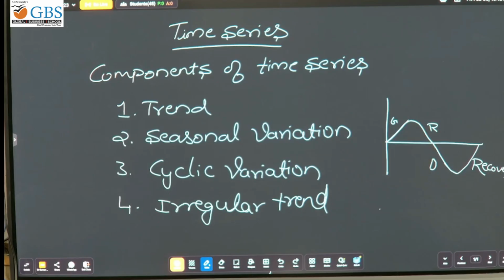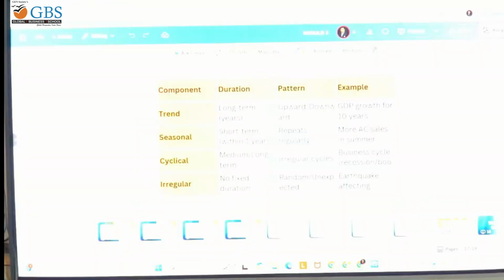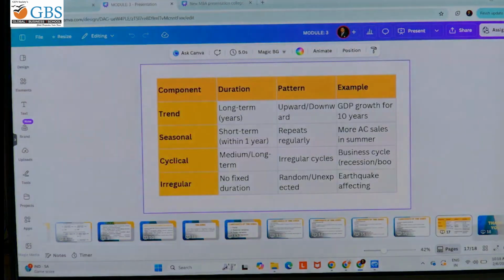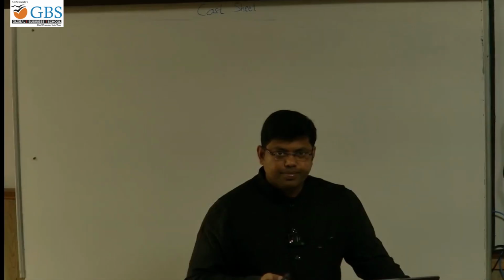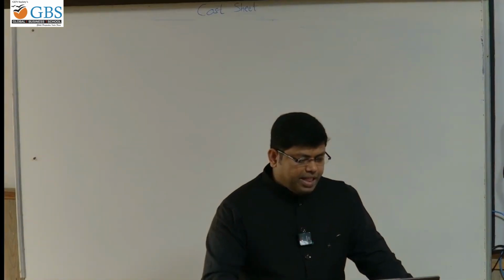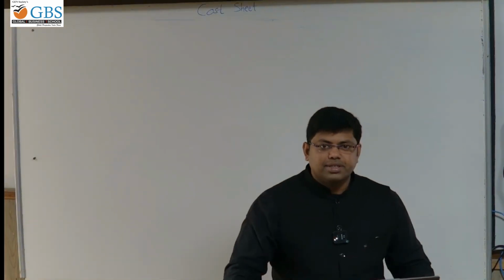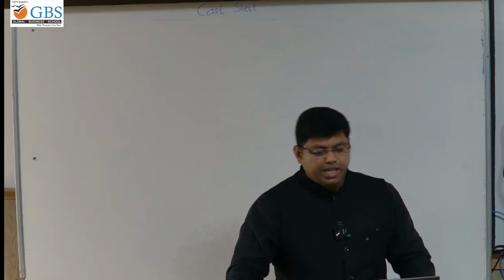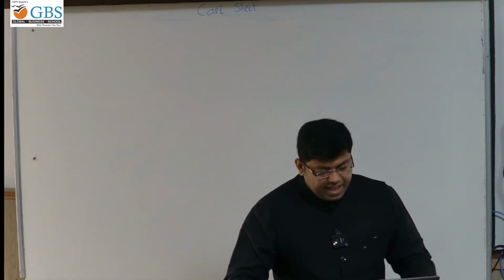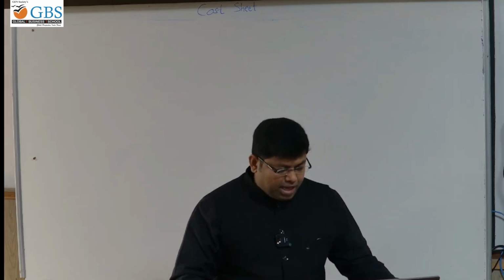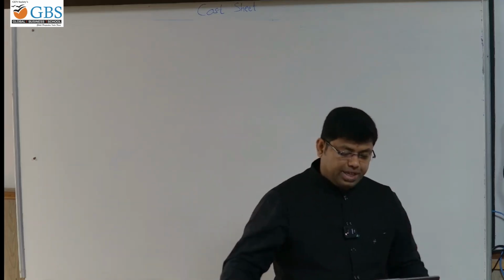So let us understand the comparison between the components of time series. Trend duration is long term, whereas seasonal is short term within a year, cyclic is medium to long term, and irregular has no fixed duration.